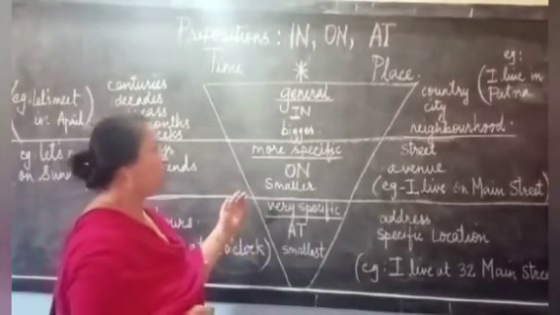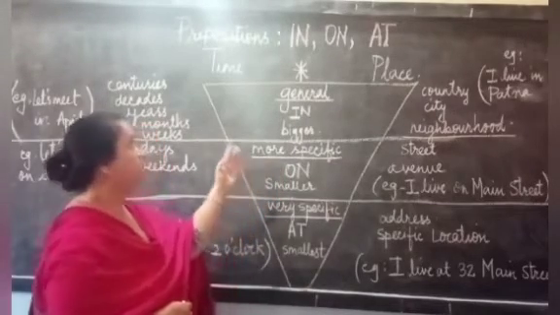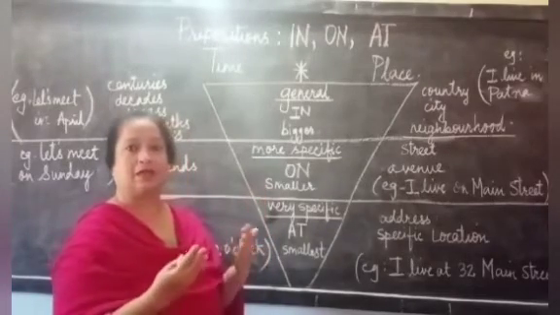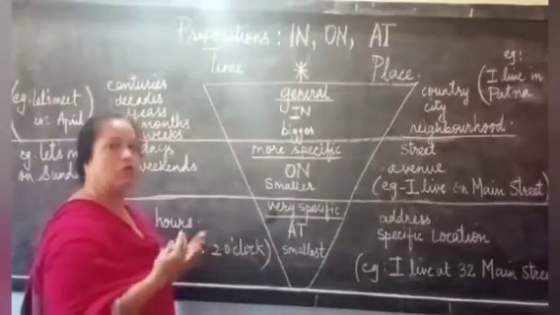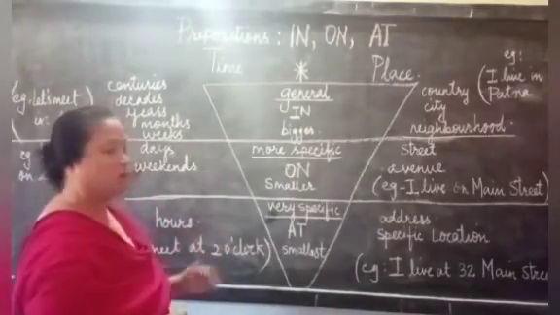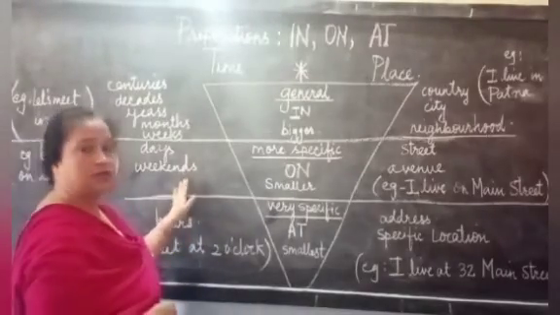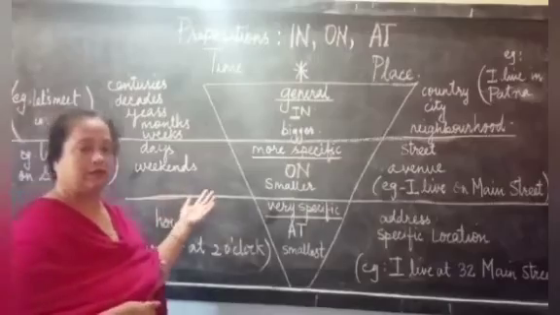But when we talk about the preposition on, while using it for the time or for the place, we use it slightly specific, a little bit more specific or a little bit more clear. So when I talk about on for preposition of time, I use it to talk about certain days or the weekends.